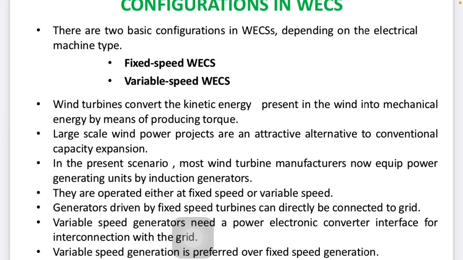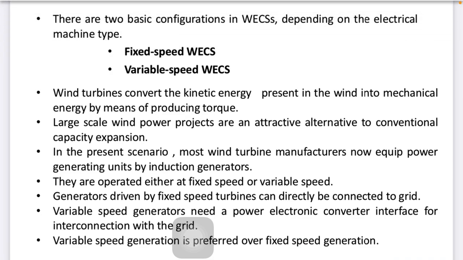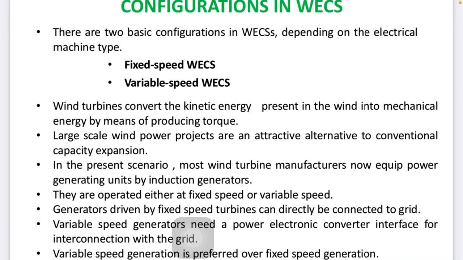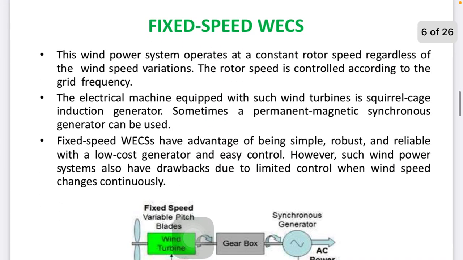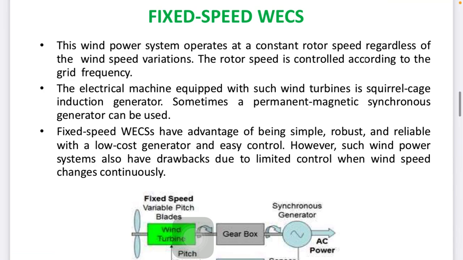So the types of operation are either at a fixed speed or at a variable speed. A generator driven by a fixed speed turbine can be directly connected to the grid, right? Where so many connectors are there, and you can take power from that grid. Now, a variable speed generator is preferred over a fixed speed generator, as I told you, because variable speed has advantages compared to fixed speed: the rotations per minute will be higher compared to fixed speed. First, we understand the fixed speed with some closed loop operations.